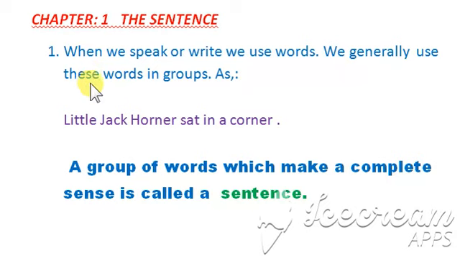So let us start. At first we have: when we speak or write, we use words. We generally use these words in groups, as in "Little Jack Horner sat in a corner." So here there are many words in this sentence. Here it is describing little Jack Horner. Okay, so little Jack Horner is a person and he is sitting in a corner.